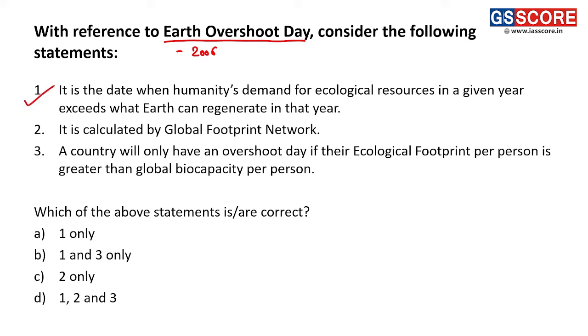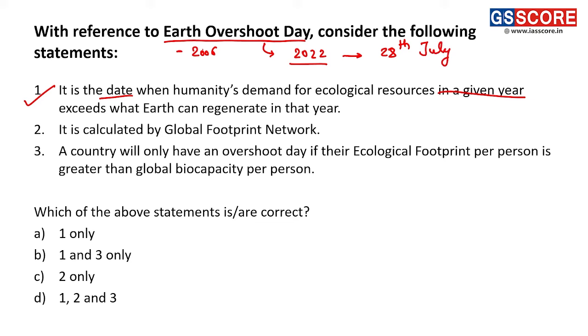So first statement is a correct statement because it is the date when humanity's demand for ecological resources in a given year is exceeding that year's Earth's capacity to regenerate those resources. Earth Overshoot Day for year 2022 was 28th of July.